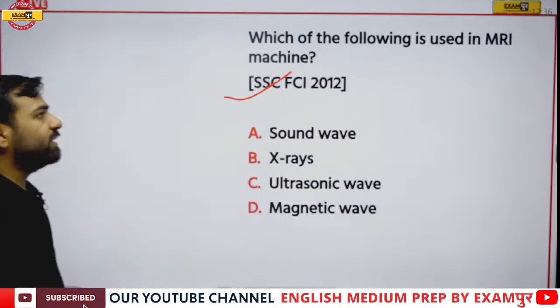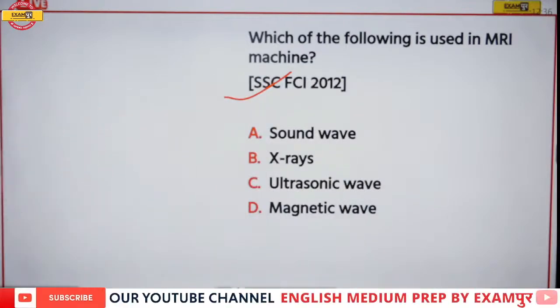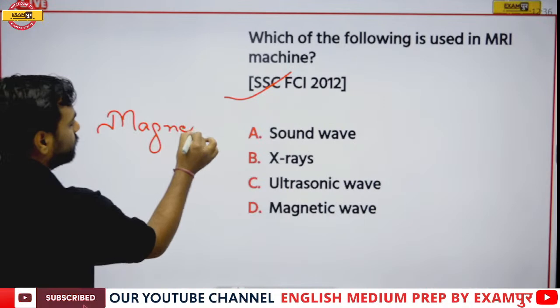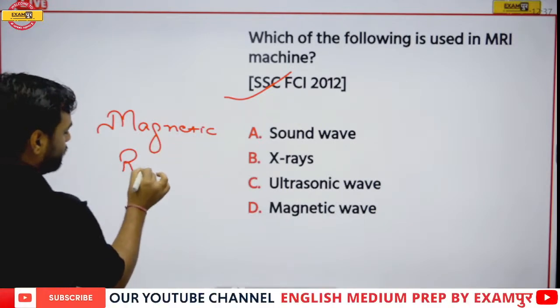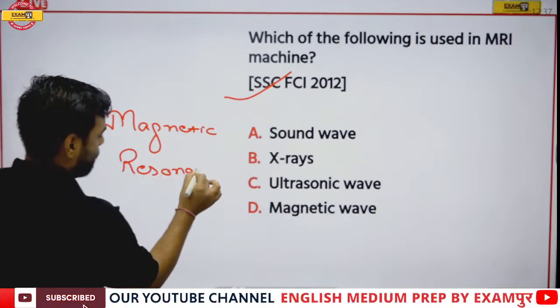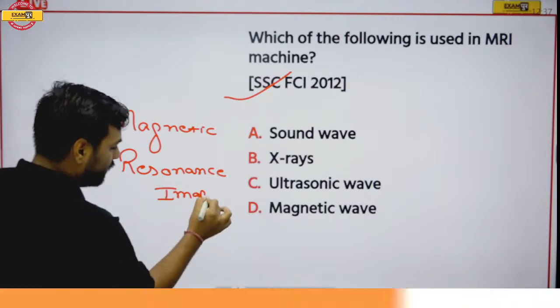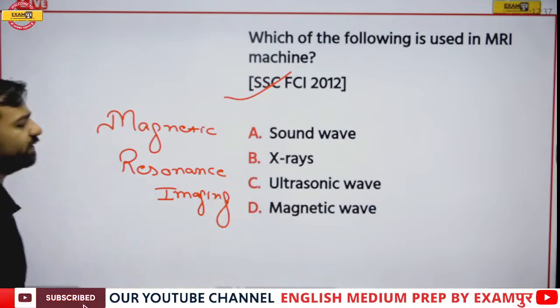See, if I talk about this MRI, it is magnetic resonance imaging. Now the full form is itself telling us about it. Magnetic resonance imaging. From the name itself, I guess you will be able to give this answer.